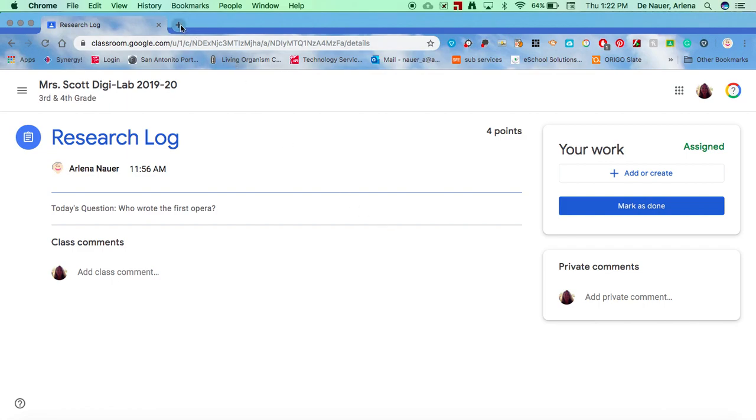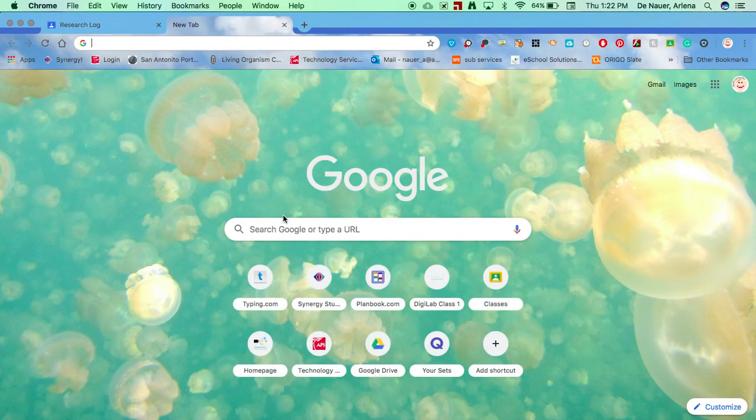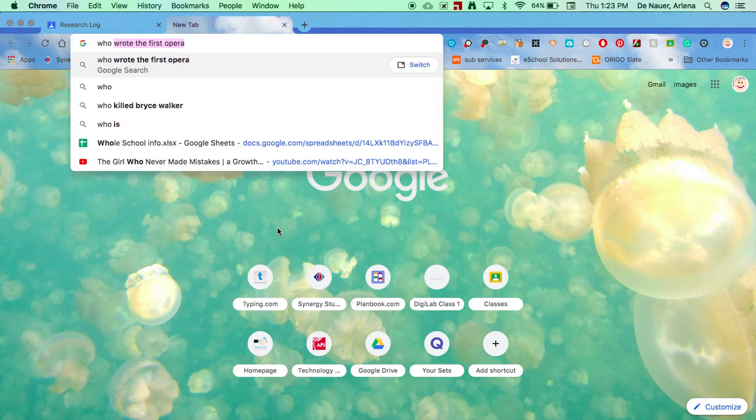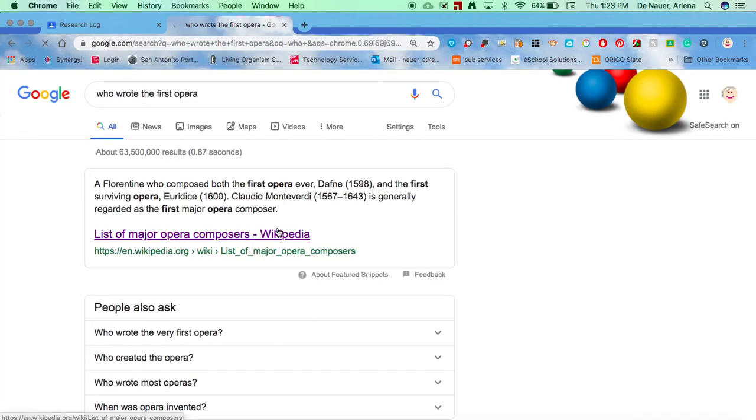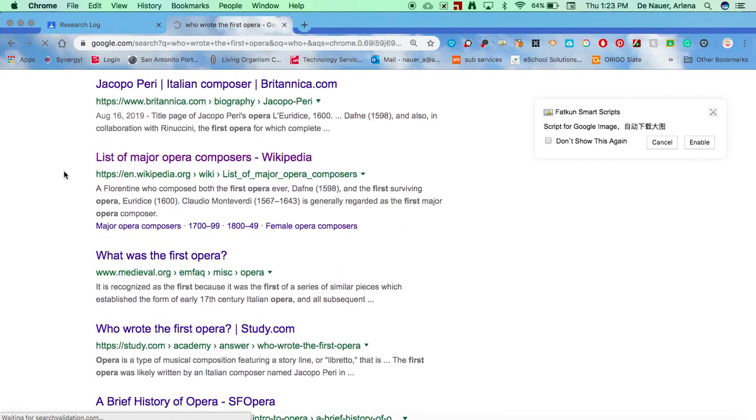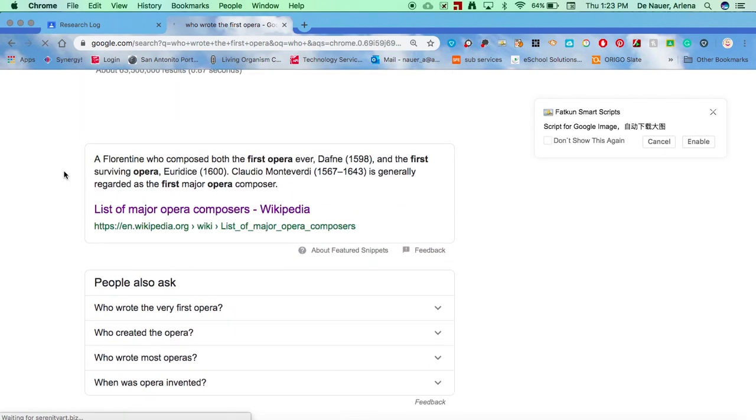We're going to open up a new tab so we can go to our search engine, and we're going to type in our keywords. If we type in first opera, it's probably going to give us the name of the actual opera and not the person who wrote it. So this might be a good time for us to write almost the whole question, who wrote the first opera? We're going to write that in our search engine and click return. And up comes a list of sites that might answer this question.